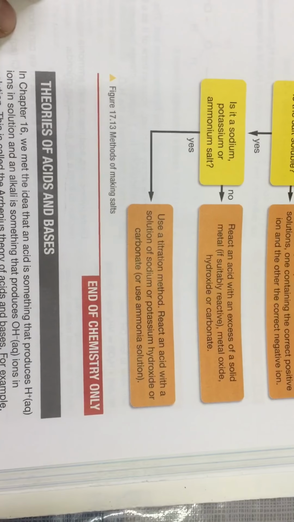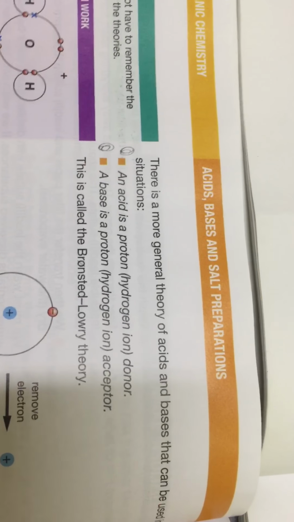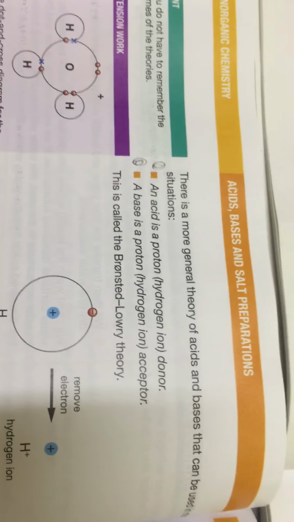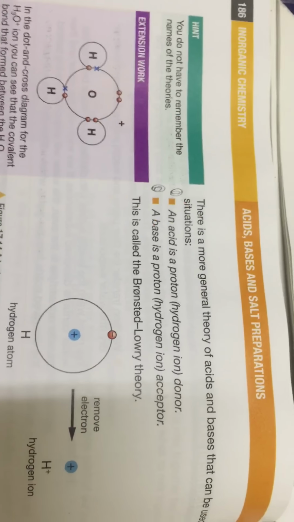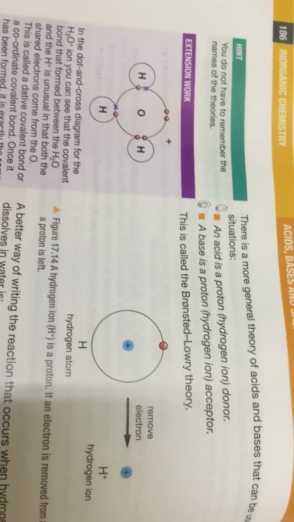But here we have another definition for acid and base, which is important: an acid is a hydrogen donor and a base is a hydrogen receptor, because the earlier definition cannot explain the reaction between ammonia and hydrochloric acid.